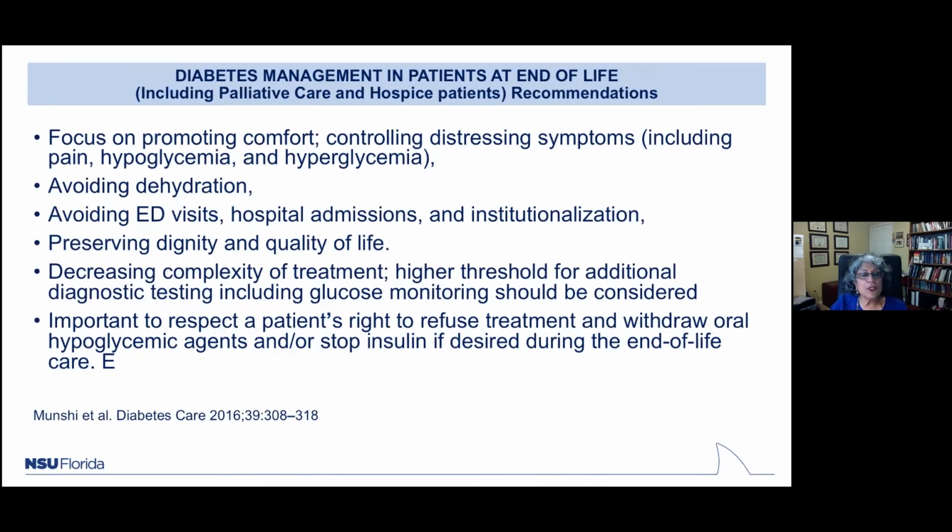Just to focus on patients at the end of life, from the same position statement, these were the key statements. Focus on promoting comfort and controlling distressing symptoms, avoiding dehydration, acute care visits, or institutionalization if they're at home, preserving dignity and quality of life, and do whatever is possible to decrease the complexity of treatment.